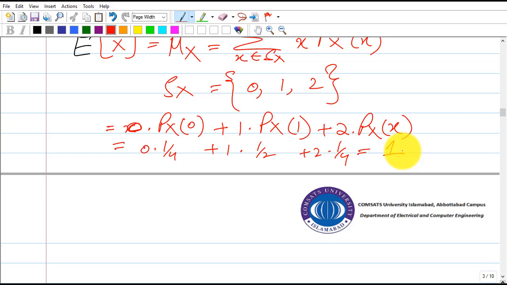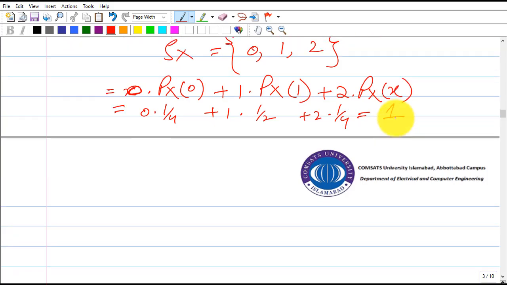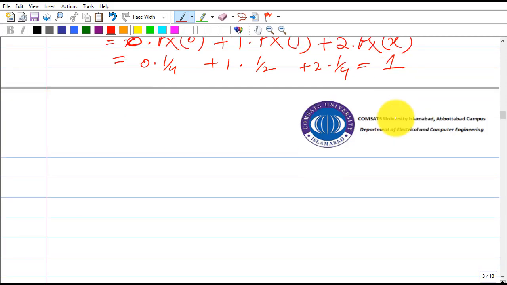Remember that the expected value of x is not a probability, so it could be any real number. We don't have to worry about that. Even if it is 1 here, it could be greater than 1, because it's just a mean value of the random variable.